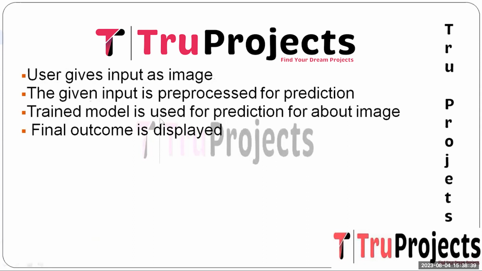And the next one is the trained model is used for prediction for that image. Utilize the trained lightweight Inception network model to predict the presence of disease in the provided rice plant image, harnessing its learned features to make the informed prediction. And the final outcome is displayed. Present the disease recognition and detection outcome, indicating the predicted disease and its severity through an intuitive front-end interface.